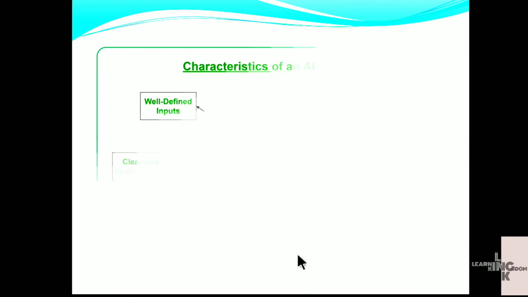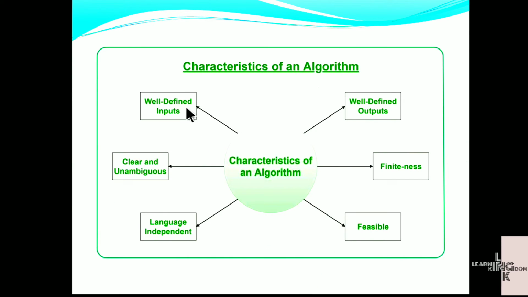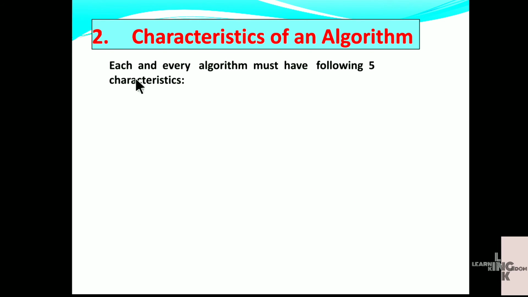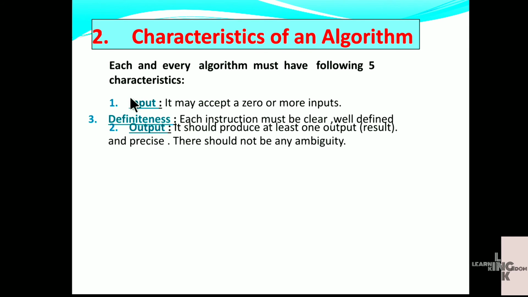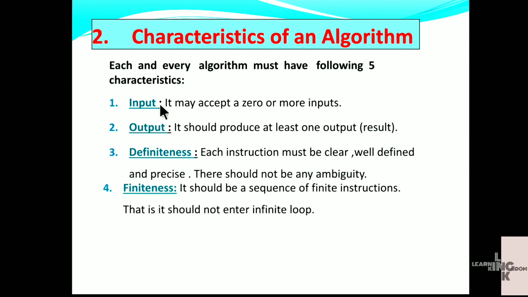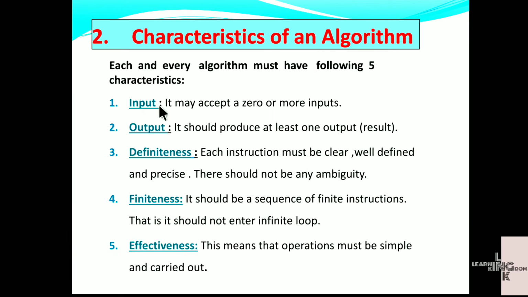Let's move forward to the characteristics of an algorithm. In short: well-defined inputs, well-defined outputs, finiteness, feasibility, language independence, clear and unambiguous. Let's study them in detail. Each and every algorithm must have the following five main characteristics.